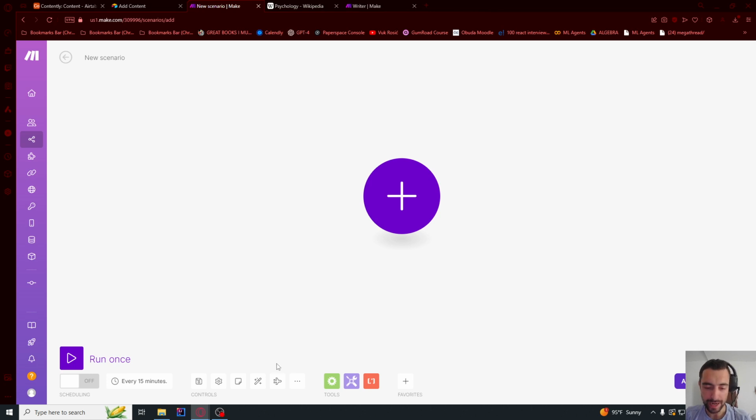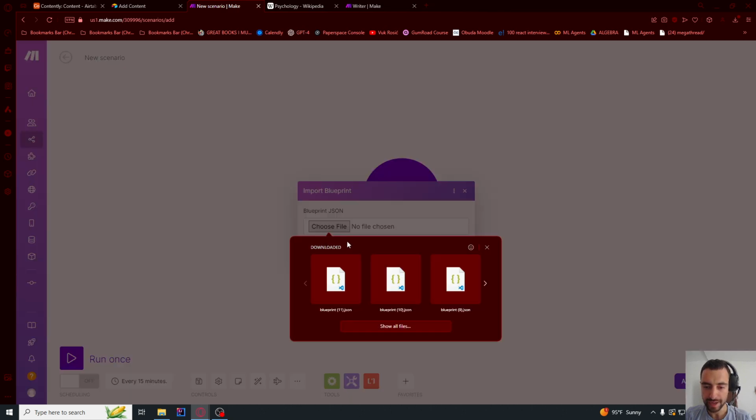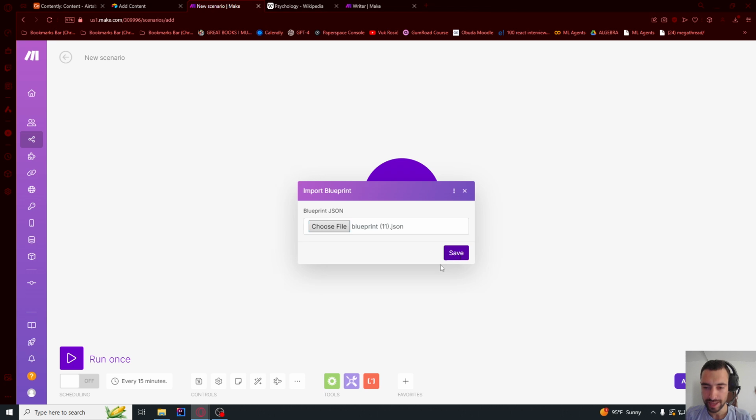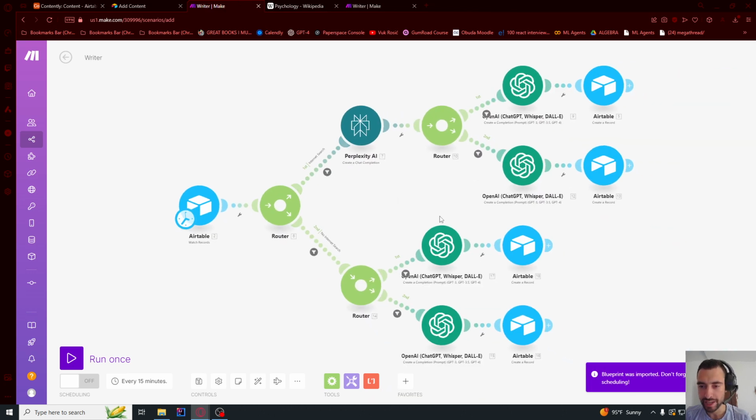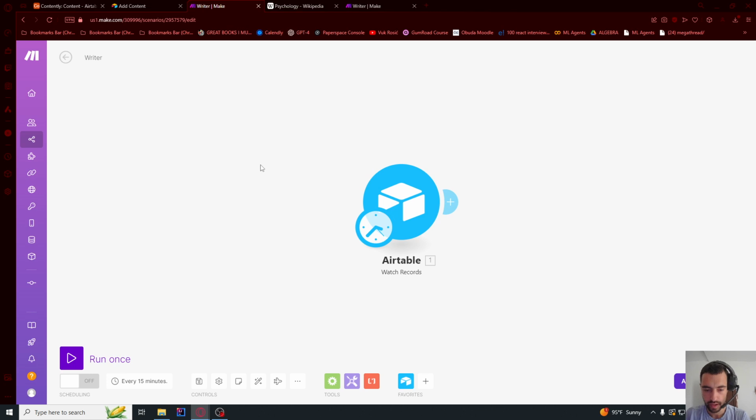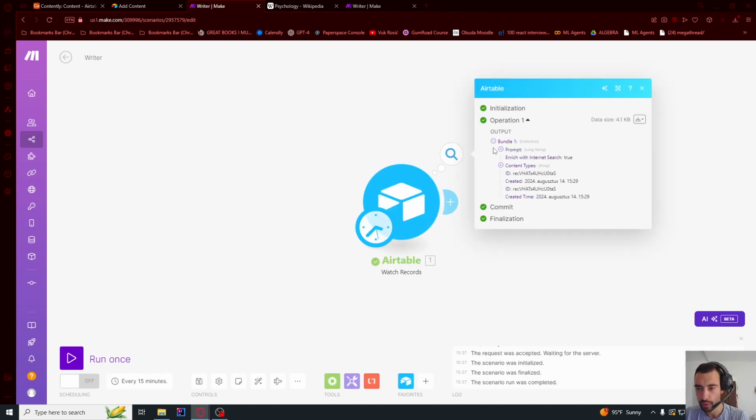Now, if you got my lessons templates, you can just go here to more and import blueprint, choose the file that you downloaded and save. Now you're gonna get this instantly, but you're gonna have to still configure Perplexity AI and ChatGPT. So look at the timestamp, or just follow the tutorial and understand how it works, because you need to add API keys here.